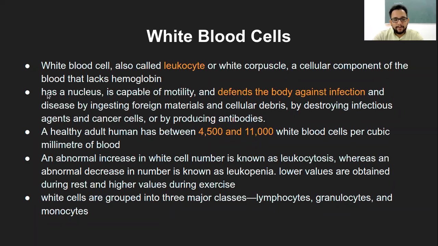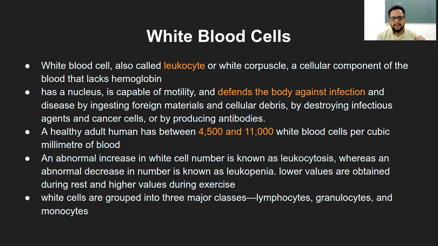The drastic difference between RBC and WBC: RBC does not have a nucleus, and white blood cells have a nucleus. If you have to remember these facts during the exam or during your preparation, simply imagine RBCs only function as a carrier.